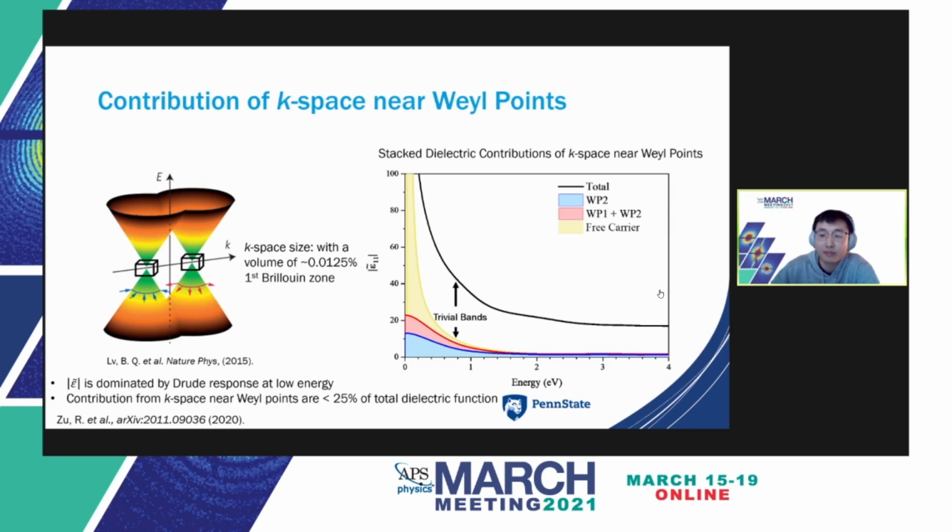Overall, the contribution from k space near Weyl points are smaller than 25% of the total dielectric function. And those are negligible above 1 eV. This indicates that the previous giant SHG probes in the IR and the visible range are resonantly enhanced by trivial bands instead of topological nature.